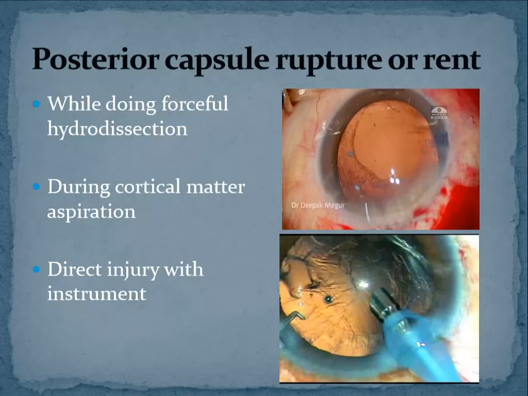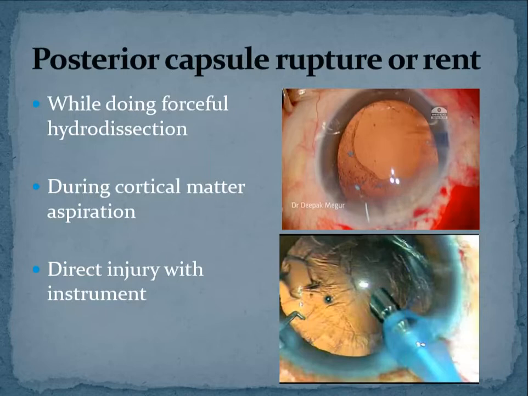Okay, so this is quite common, but the whole purpose of cataract surgery is lost if you create a big PC rent, because you will not be able to place a PCIOL then. Okay, so that is about PC rent. Now, what will happen if there is a PC rent? Anybody? One answer I have already told, that you will not be able to place a PCIOL if there is a large rent. The other thing, intraoperatively itself, what will happen?